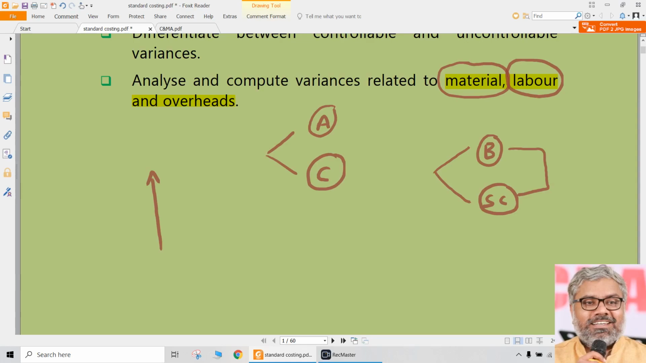And standard costing checks whether those standards are achieved or not, whether there is any variance in the actual performance when compared with the standard. That is the major objective of standard costing.